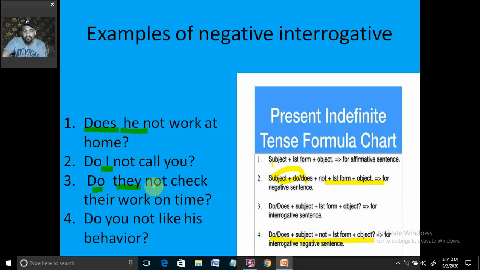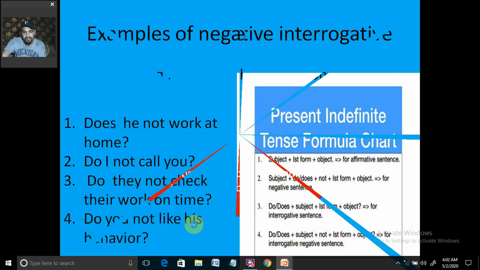If we are keeping the verb here, check would come: do they check not their work? That would be wrong. Here not would come first, then would come the main verb. That means after the subject you are going to put the negation sign in case of the negative interrogative statement. Okay, and do accordingly you. You is an exceptional case, that is why do is getting used. So then the rest of the thing: not like his behavior.